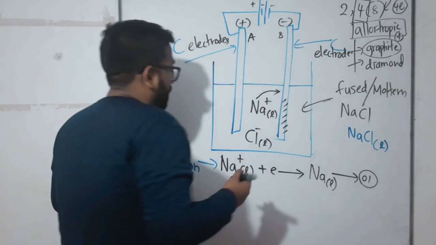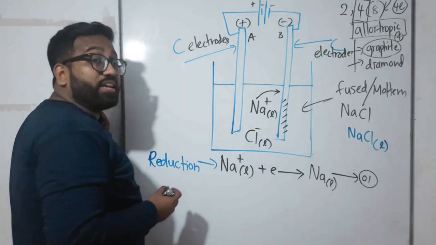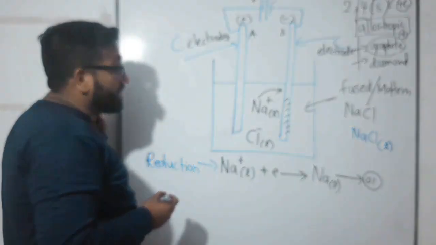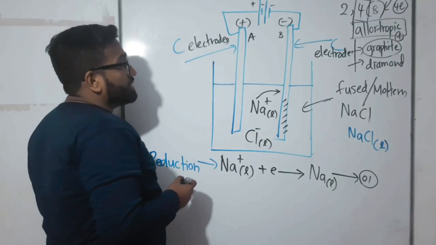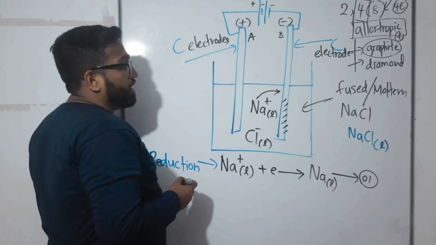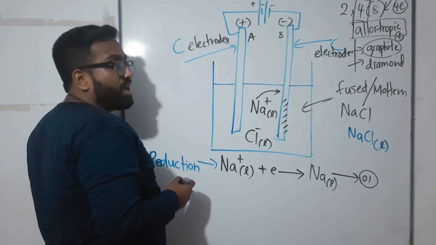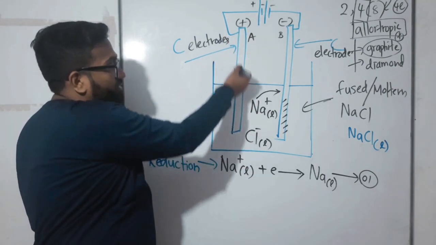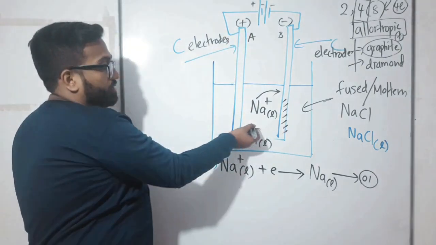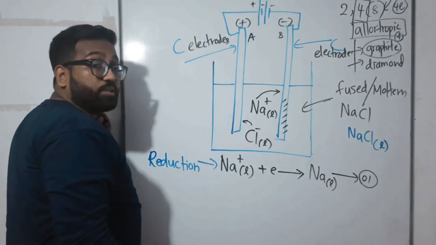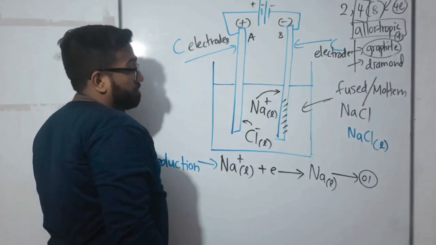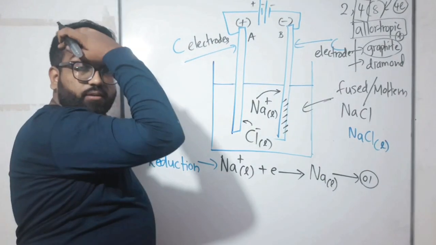Chlorine. Now tell, Cl minus, no? Cl minus is going to the opposite one. What is the opposite of minus? Plus. Who is the plus? This plus carbon electrode. Okay, right? But there's a problem. Why? So children, chlorine is making chlorine gas, no?